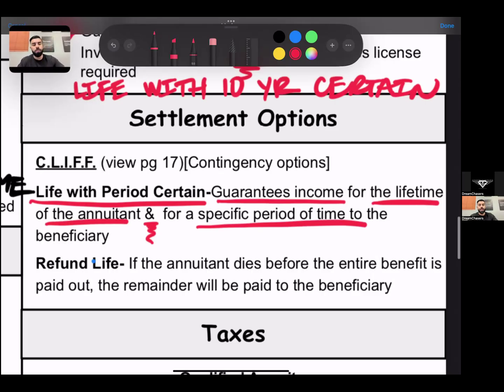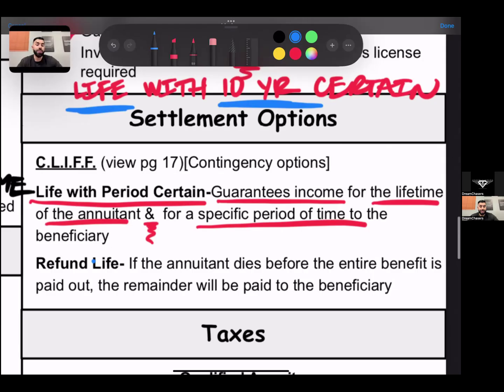On the example of life with 10 years certain, let's say I choose this option. That means the company is going to make sure that the money lasts for my whole life. It's going to provide an income for my whole life while I'm alive. But let's say 2 years into retiring and starting to receive money, I pass away.